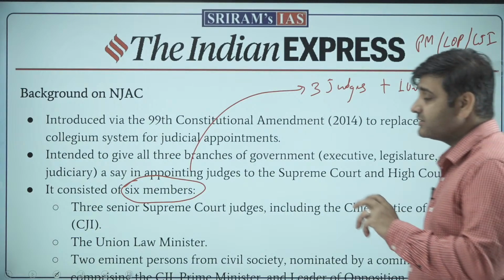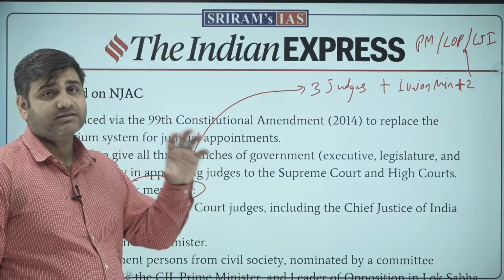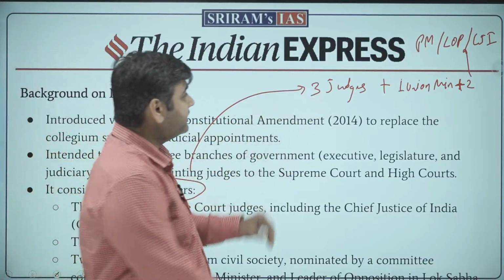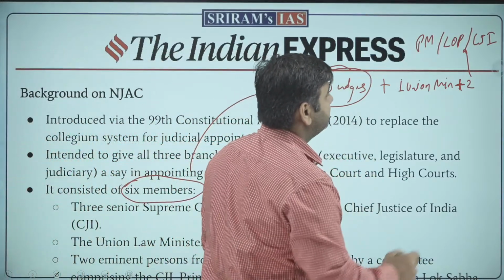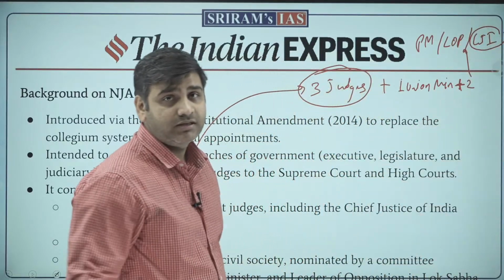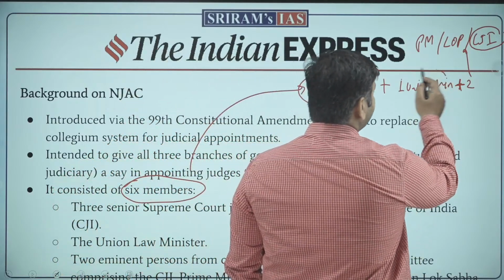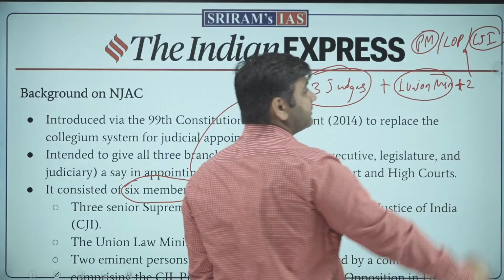Now, if you see, in this National Judicial Appointment Commission, all the organs of the government have some say. Judiciary has a say. Here, you see, the Chief Justice of India is also in the appointing committee. The executive also has some say because of the union minister here and the Prime Minister.